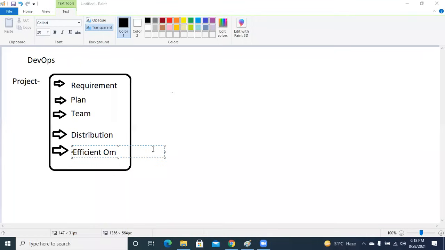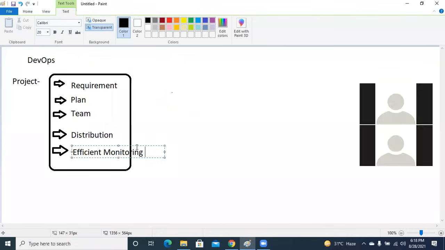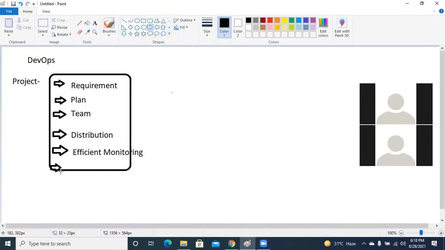Guys, are we able to follow this? Everyone? Now, once you are able to do the efficient monitoring, definitely you need to keep an eye on the life cycle. This is the part where you need to deliver things, right? You have the requirement, you have planned them, you have distributed as per the planning to the teams, right? Which particular team will be doing what particular task, you have distributed them, then you start efficient monitoring among the team members. And what will you do after that? Let's say everything is done fine, right? What else?